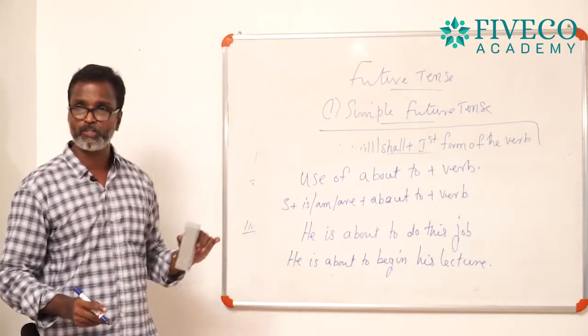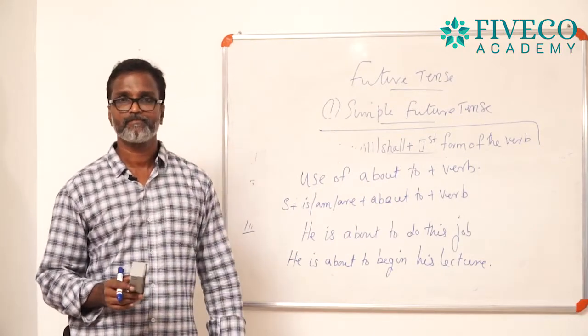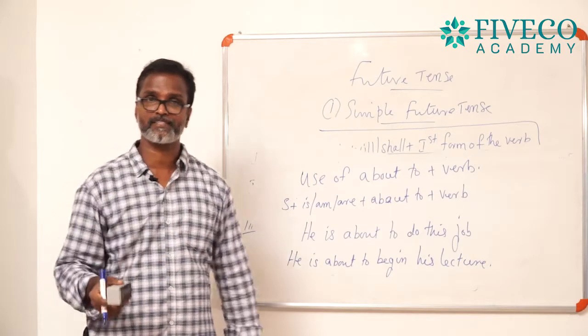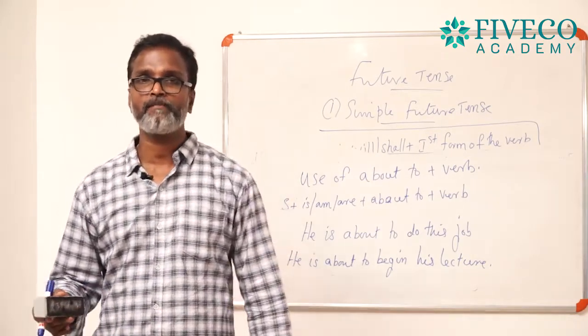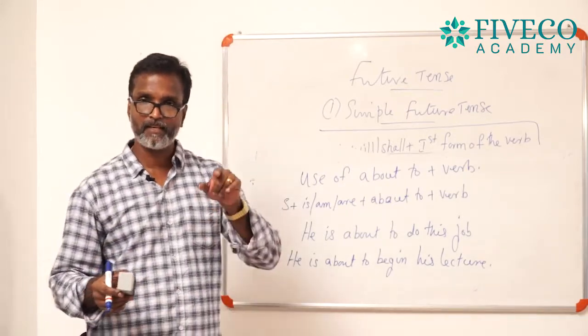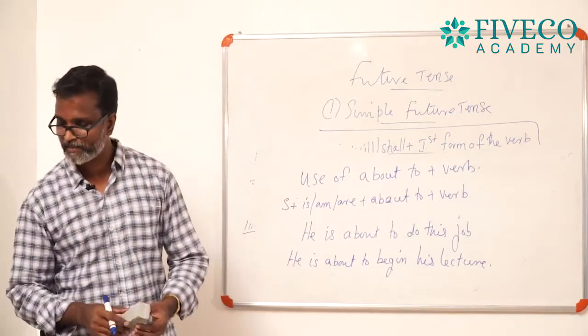What does it mean? He is about to begin means he is going to start his lecture, which expresses a future action.